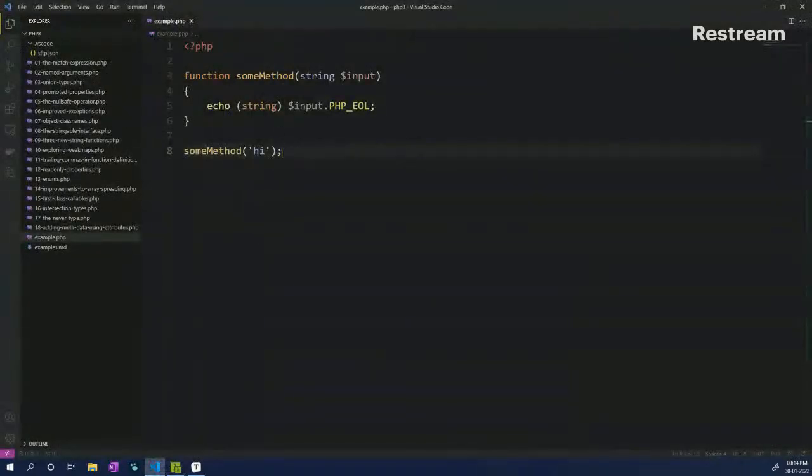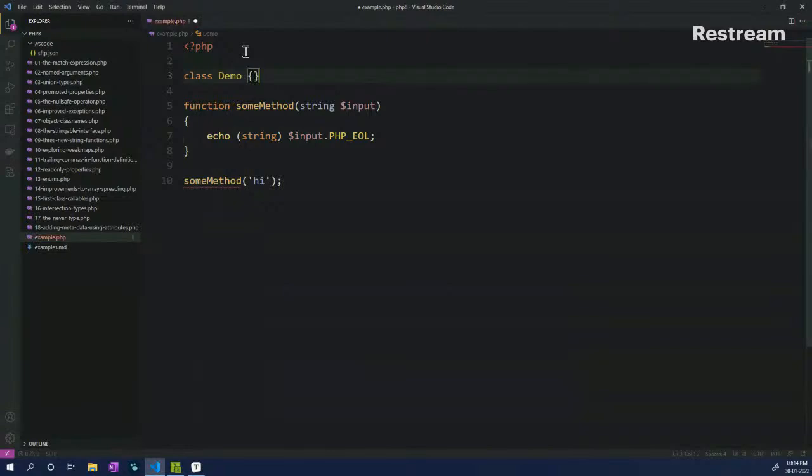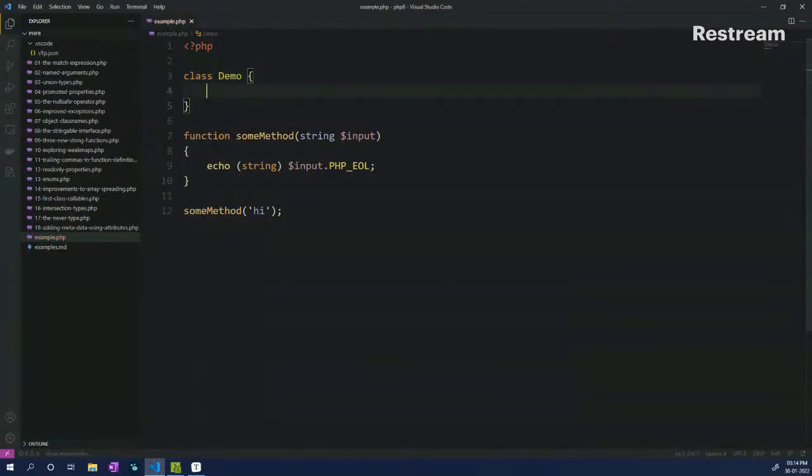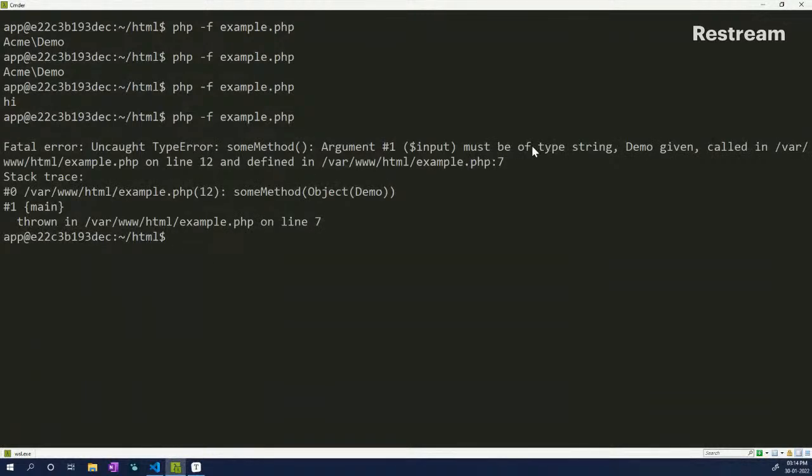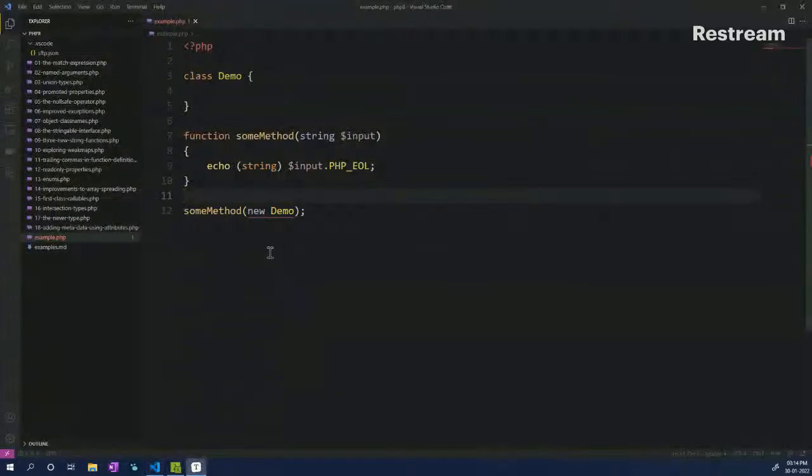Now, let's try to introduce a class to it. So if I put in a class, here we have a demo class. We just declare a class, right? And then we can declare the class right here and pass it in. So here you will see that it will throw an error, wherein it says that it can be type string only and not an object, which is great.